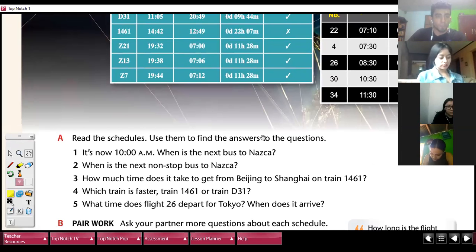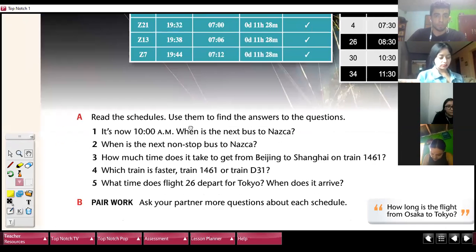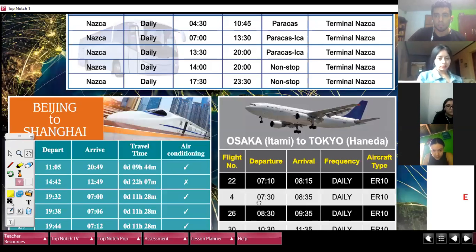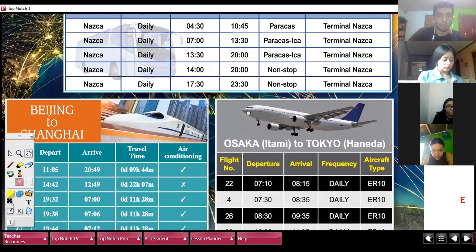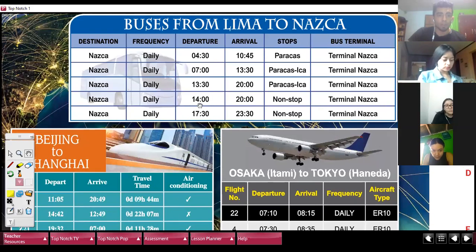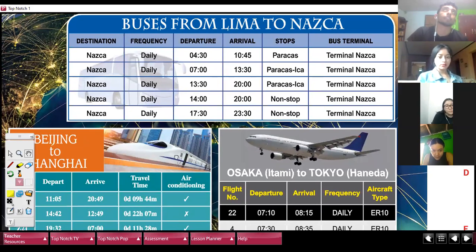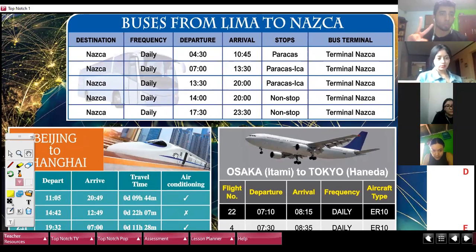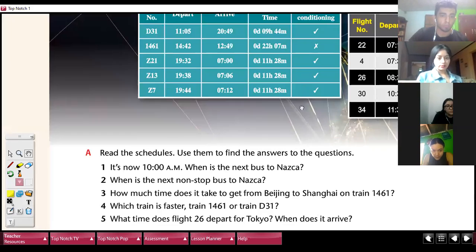Wait a minute. At what time? 14, right? This is like 2 p.m., 2 in the afternoon.